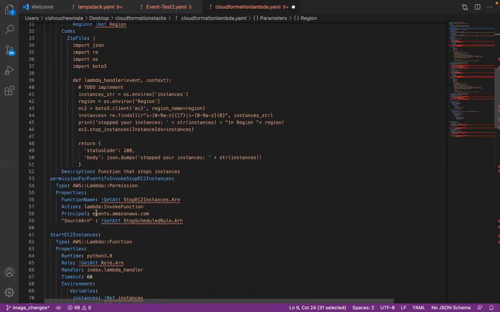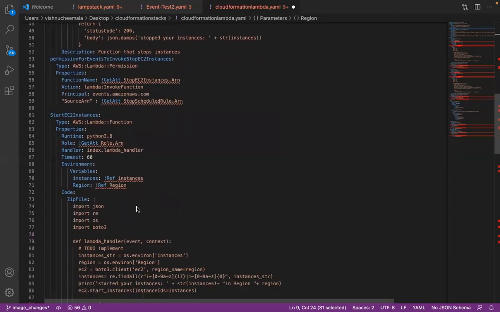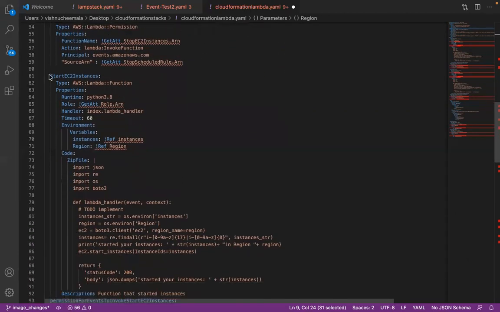Okay. So this permission section will provide the permissions to Lambda. And we will see, even if you look at that function name or invoke function and the source ARN and all these details, we'll see where those details are coming from in a minute actually. And you will be creating one more Lambda function to start those instances back.